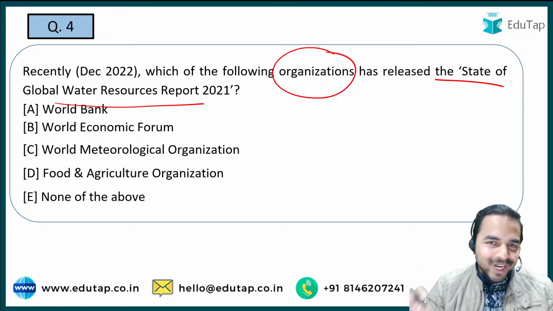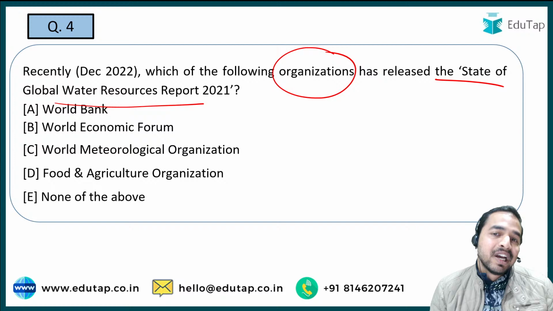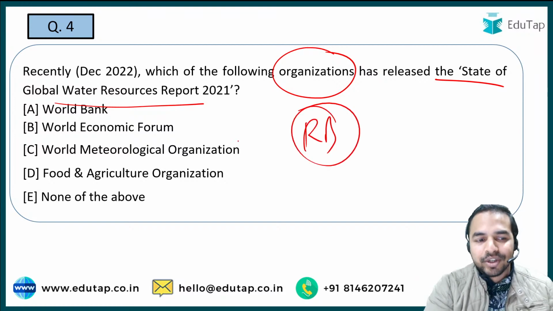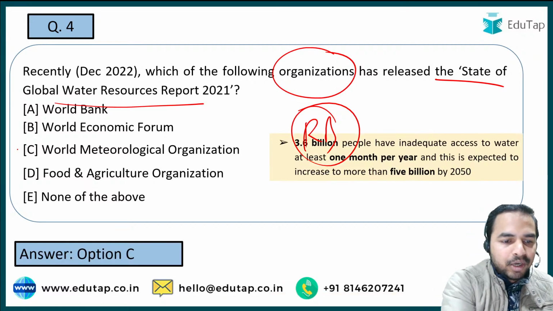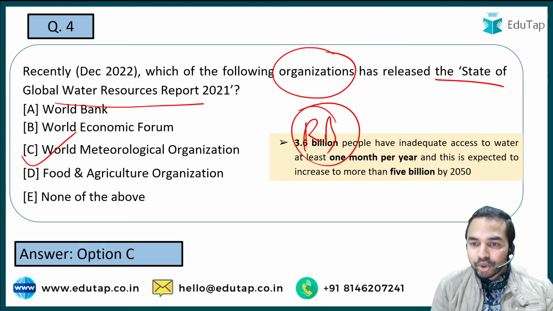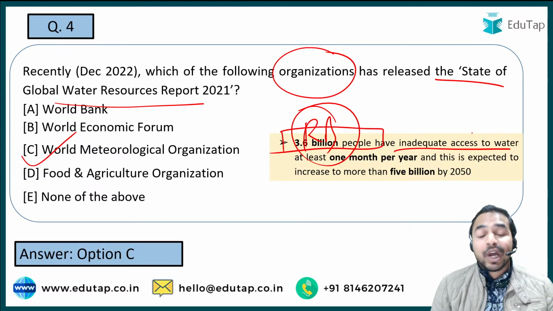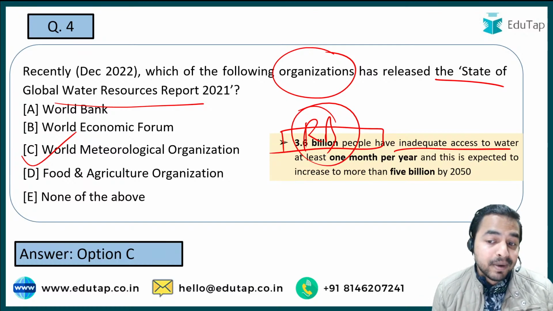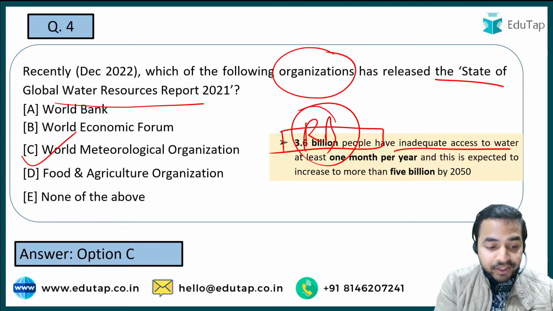We always tell you that whenever reports and indices are in the news, the very first dimension you must cover is the releasing body on which the question has been asked. So the right answer, guys, is option C, that is World Meteorological Organization. As per the report, 3.6 billion people have inadequate access to water. A very important finding from this report. So that is the right answer to this question.